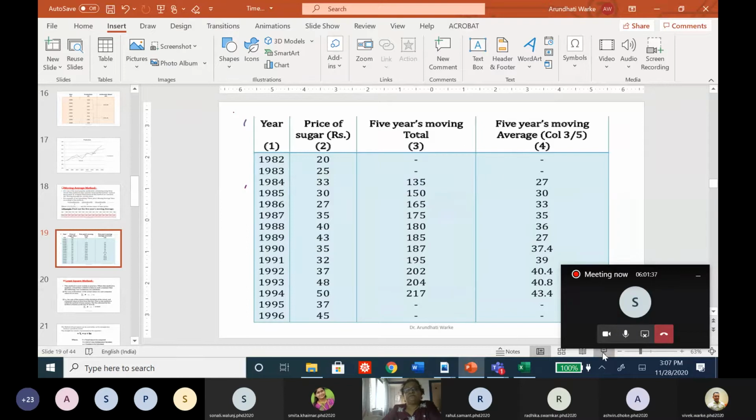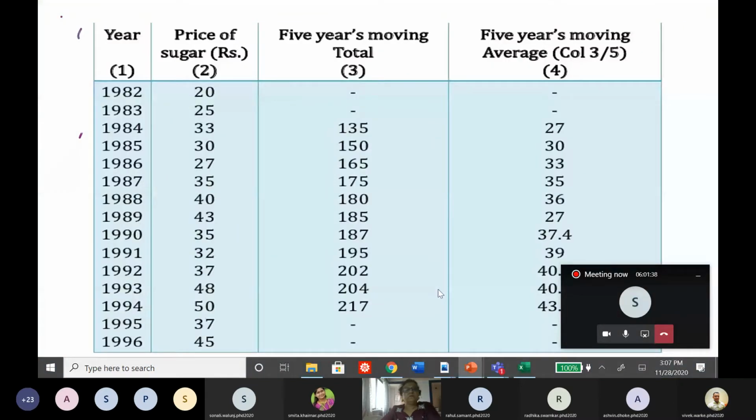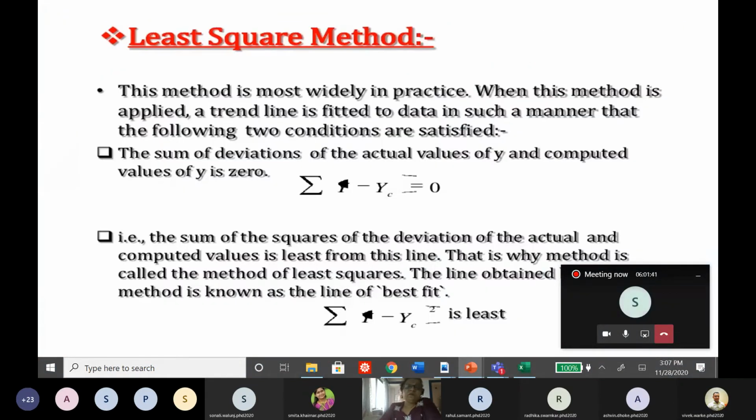Okay, let's go ahead. Now what is the least square method? In the least square method, what do we do? You know what is least square? What is the basic concept of least square? Have you ever studied?